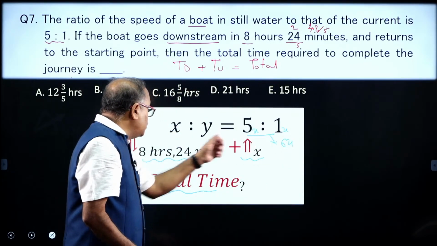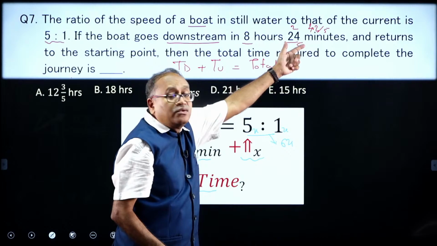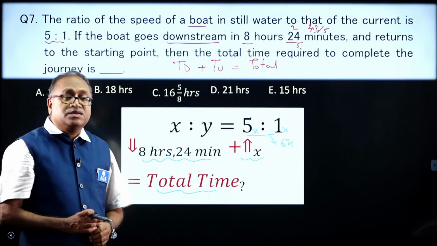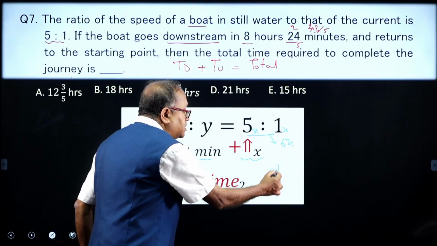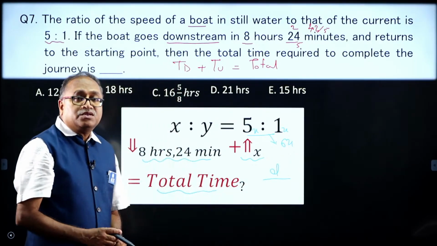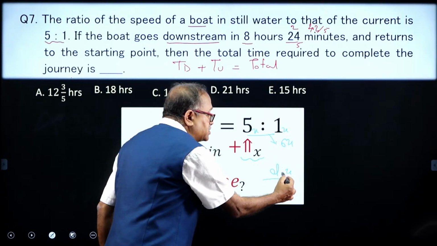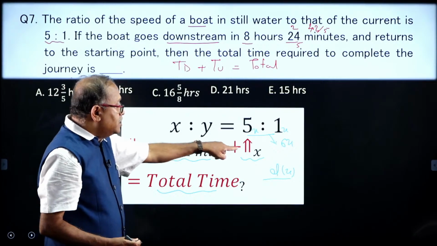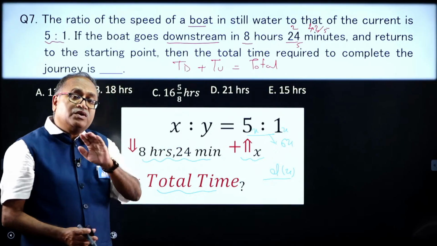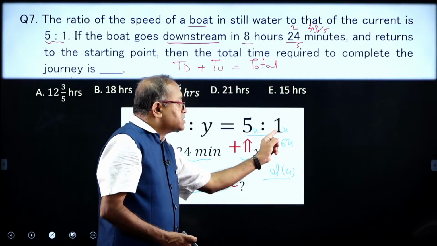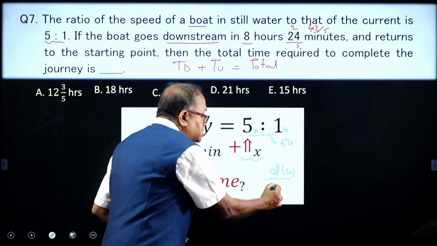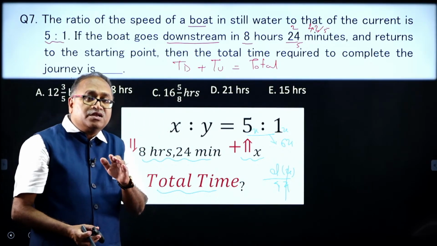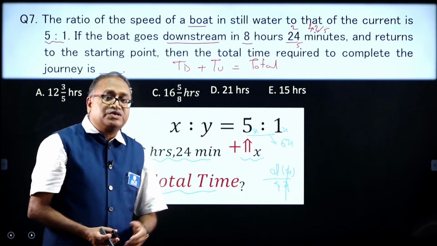So 6x into 42 by 5 gives me the distance. Once you get the distance in the form of x, divide that distance by the upstream speed. The upstream speed is 5x minus x, that is 4x, and as x gets cancelled here, you will get the time for upstream.